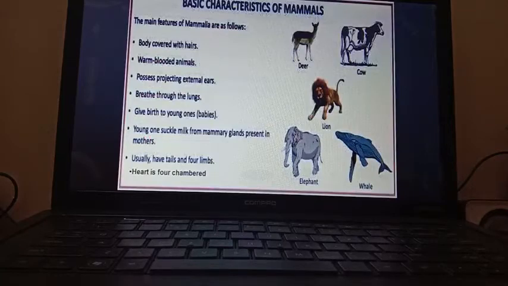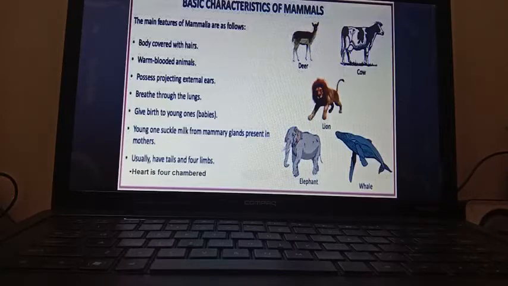Now, what are the basic characteristics of mammals? As we are mammals, most of the features you already know. So the main features of Mammalia are as follows.